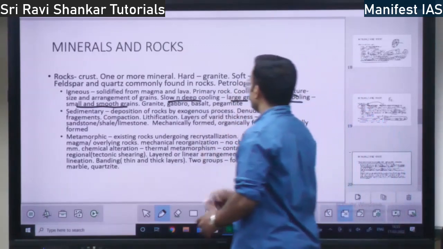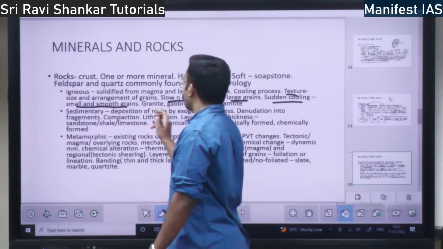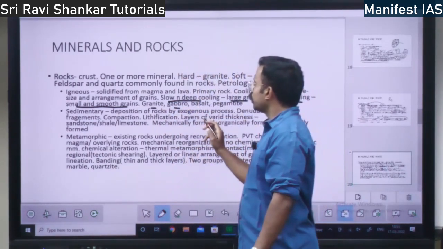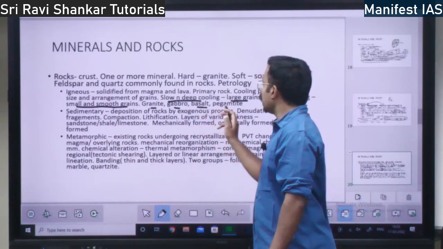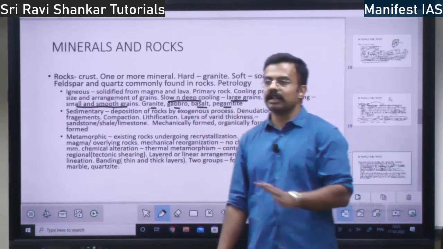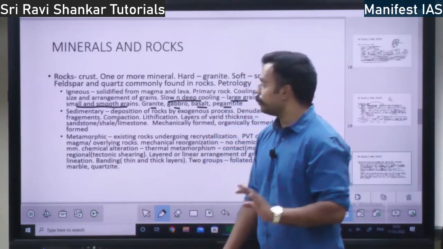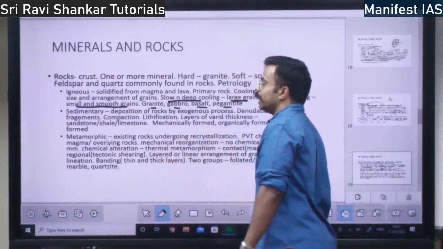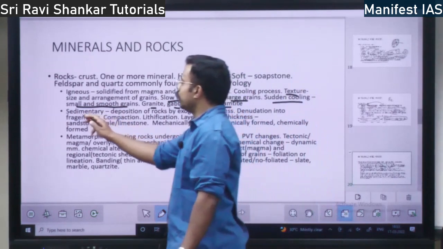That is the difference. Which are the igneous rocks? You have granite. Granite is igneous rock. Gabbro, basalt and pegmatite. These are the major igneous rocks: granite, gabbro, basalt and pegmatite. Then you have sedimentary rock.